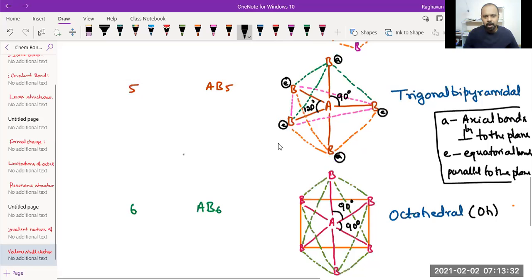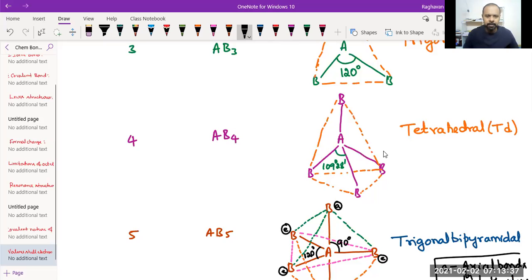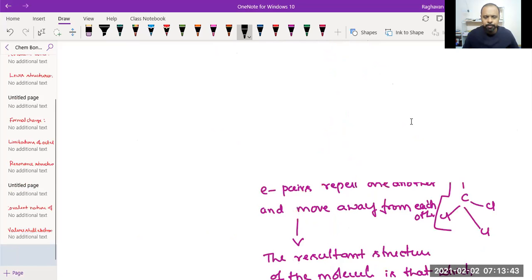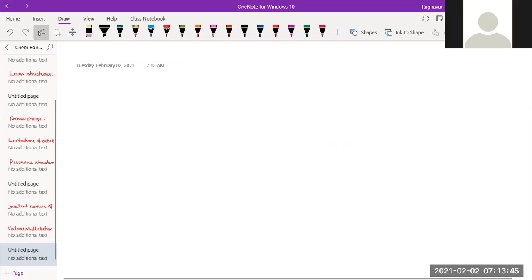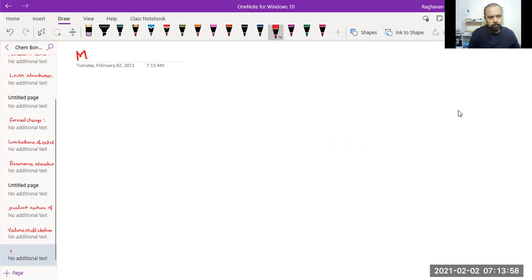Now, along with these bond pairs, if a molecule has a lone pair, then the regular geometries will get distorted. Regular geometries will be spoiled. They deviate from the normal bond angles. So now we'll take up molecules with bond pairs and lone pairs.